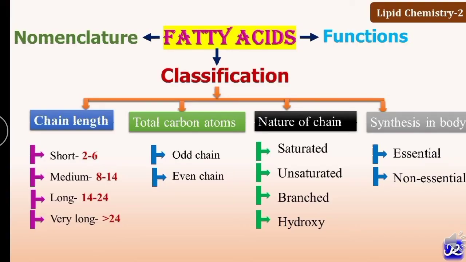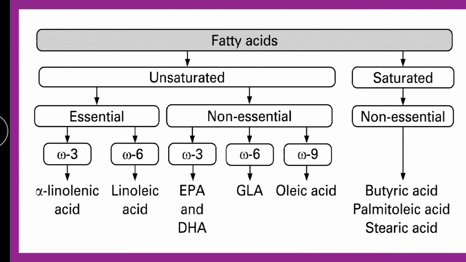So according to the classification of fatty acids, if you will see here, they are classified based on the chain length, okay, carbon chain length, how many number of carbon atoms are present, what is the nature of the chain, whether the chain is saturated, unsaturated, how they are synthesized in the body, that is whether if they are synthesized in the body then they are non-essential, if they are not synthesized in the body then they are essential. Okay, so this way the fatty acids are classified, but the fatty acids of our interest are saturated and unsaturated.